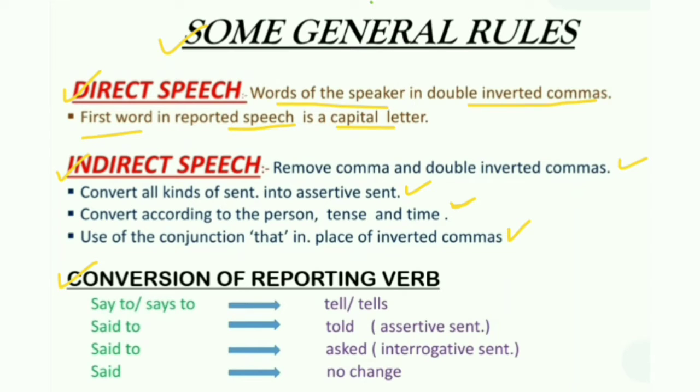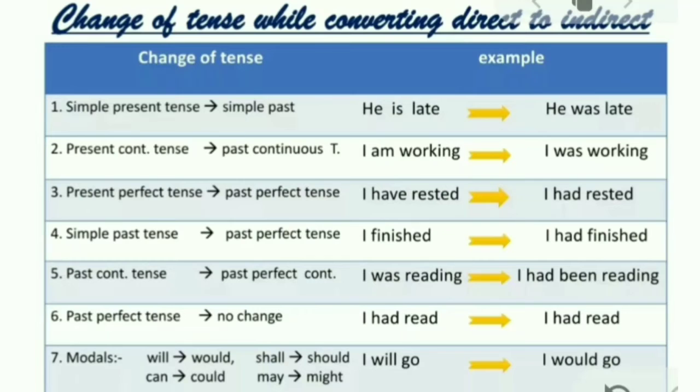Now how do we convert the first part of the sentence, the reporting verb? "Say to" will be converted into "tell," or "says to" into "tells," if there is any object given. "Said to" into "told" if the sentence is assertive. "Said to" into "asked" if the sentence is interrogative. Only "said" is not changed. You have already learned general rules to convert direct speech into indirect, and how to change the reporting verb while making indirect speech. Now let's see the role of tenses in the conversion.